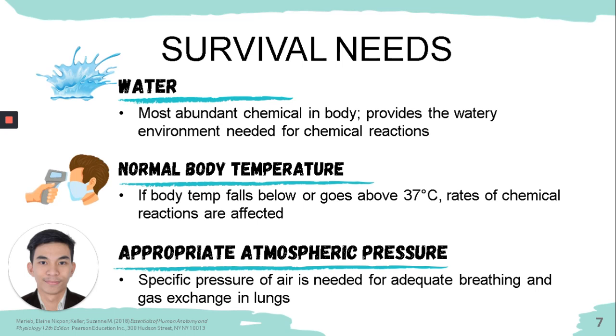If chemical reactions are to continue at life-sustaining levels, normal body temperature must be maintained. Yan. If the temperature kasi drops below 37 degrees, which is the normal, metabolic reactions become slower and slower and finally stop. Yan yung case na kapag malamig ang panahon or kapag wala tayong ginagawa, hindi natin ginagalaw ang katawan natin, possible na tayo is nagdadagdag pa ng weight or ng fat sa ating katawan kasi walang nabe-breakdown eh. But if temperature is too high, chemical reactions proceed too rapidly and body proteins begin to break down. That's the case na, or in the worst case, death occurs.